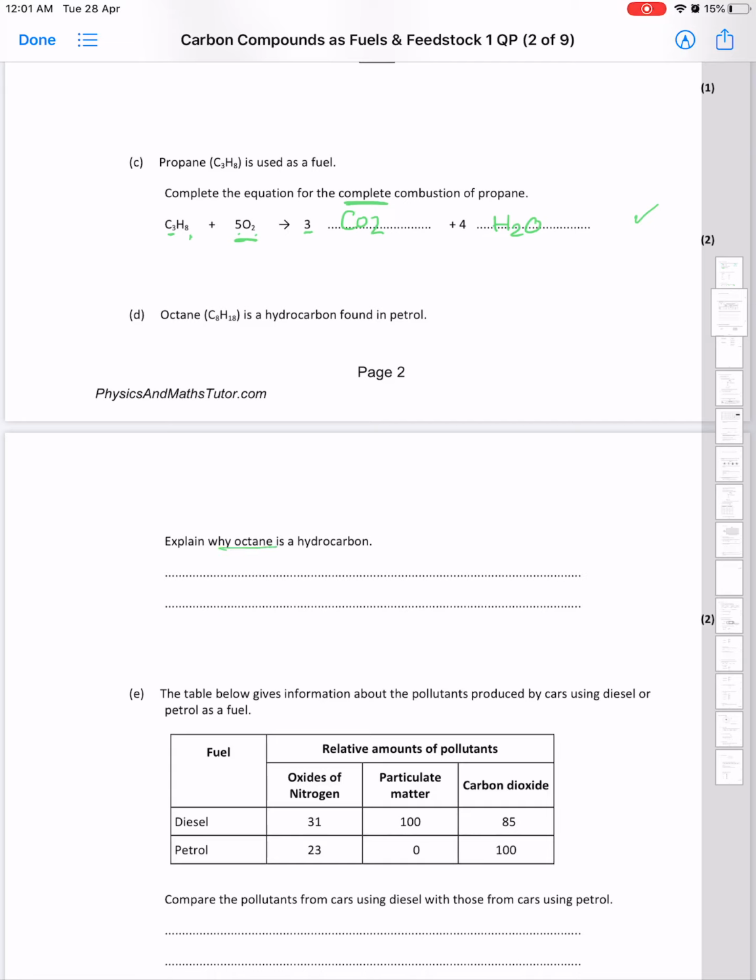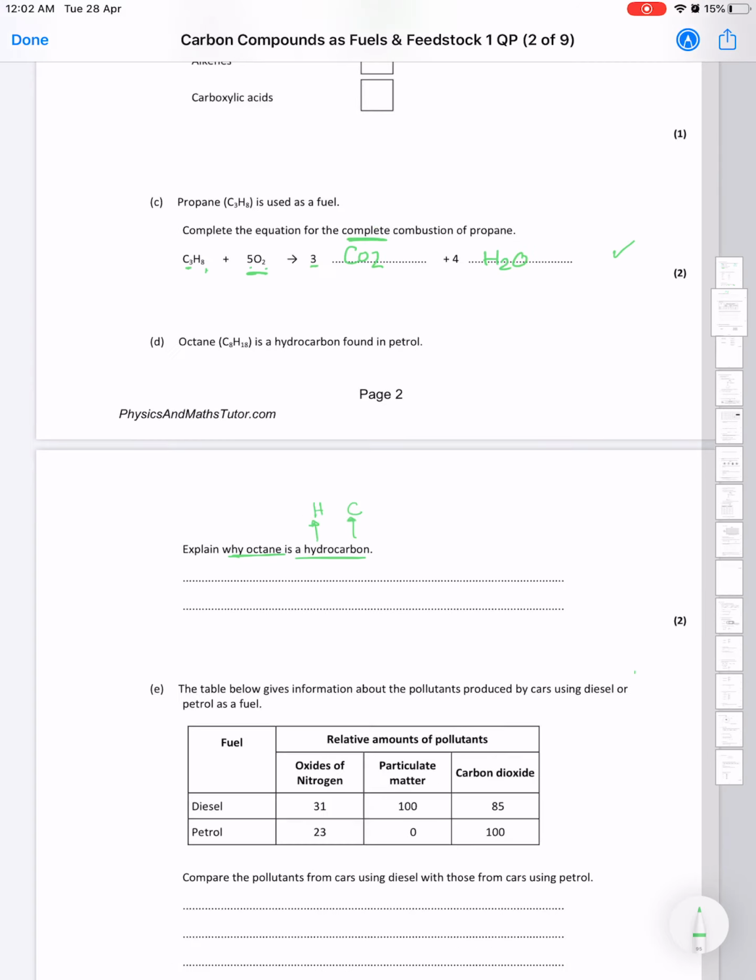Explain why octane is a hydrocarbon. Okay, why is octane a hydrocarbon? Since it contains carbon and hydrogen only, it is a hydrocarbon. From the name, a hydrocarbon should contain hydrogen and carbon. But all organic compounds contain hydrogen and carbon, I agree. But hydrocarbons only contain hydrogen and carbon. That's the difference. If you notice here, there are 2 marks for this question.